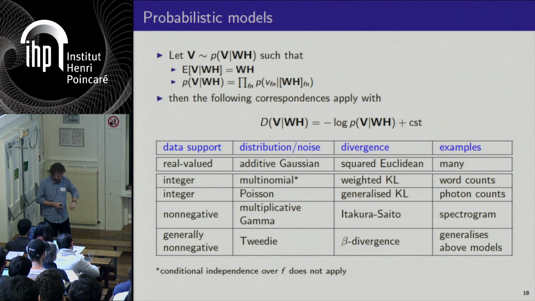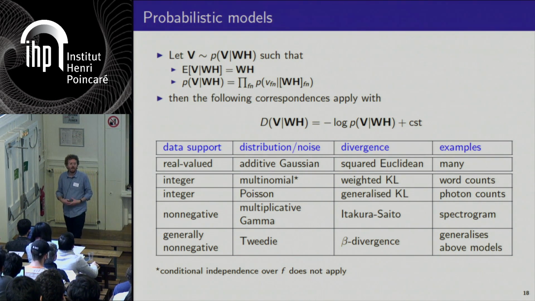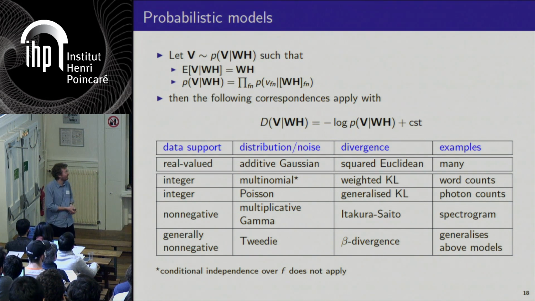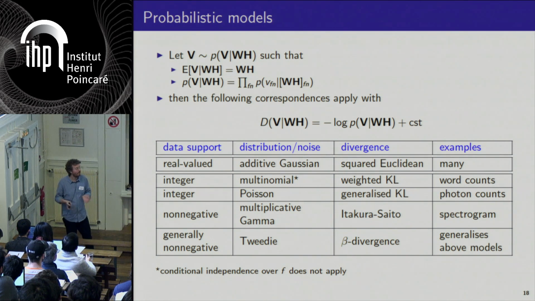So as I said, many divergences have been considered for NMF, and the question is how to find the right measure of fit for your problem. So first, as a first insight, you can see a probabilistic correspondence between specific divergences and a probabilistic model.